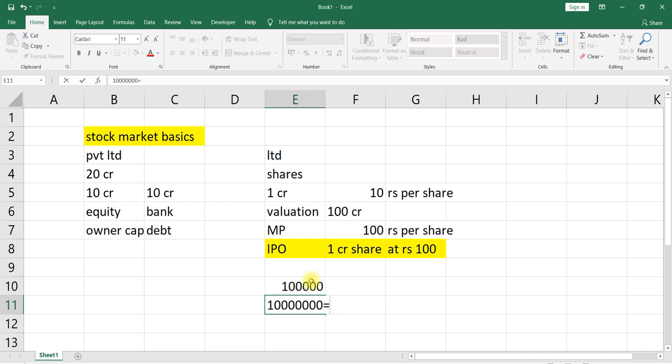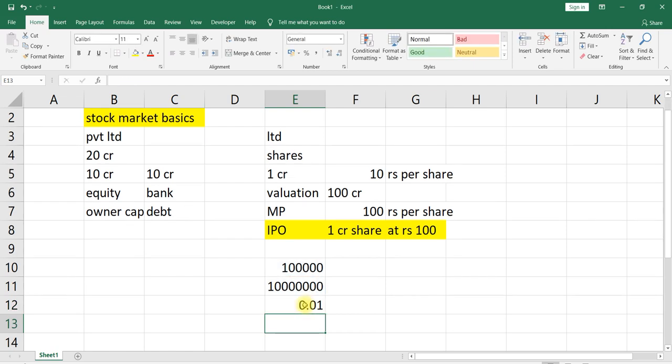In the sense, when I divide 1 lakh by 1 crore and convert that into a percentage by multiplying by 100, it becomes 1% ownership in that particular company.